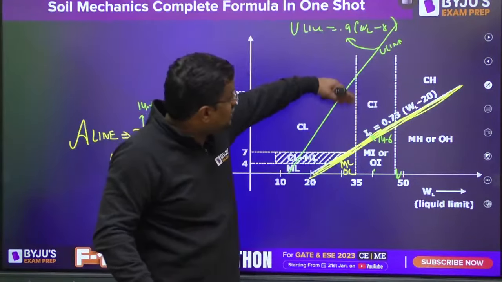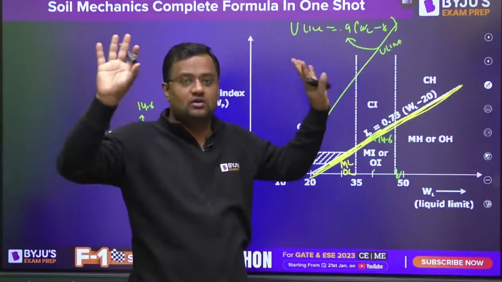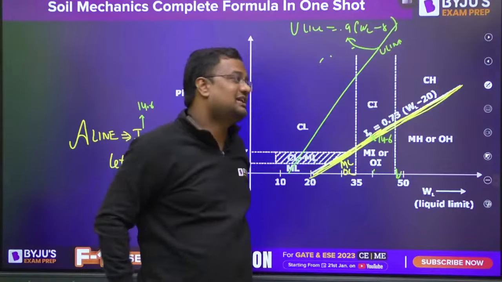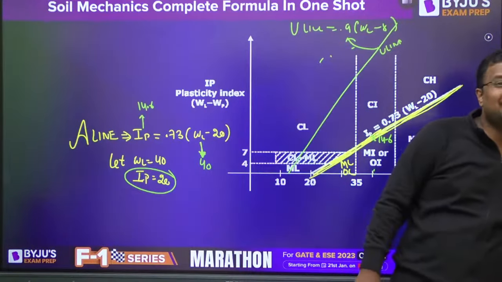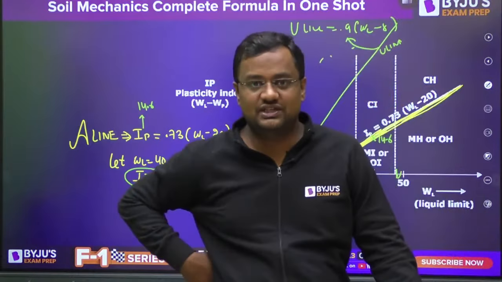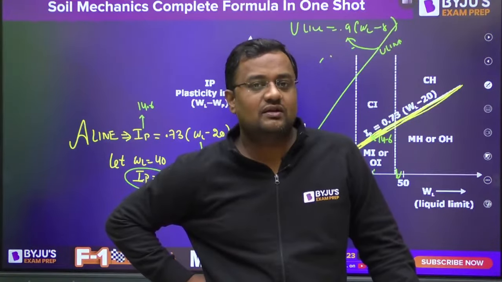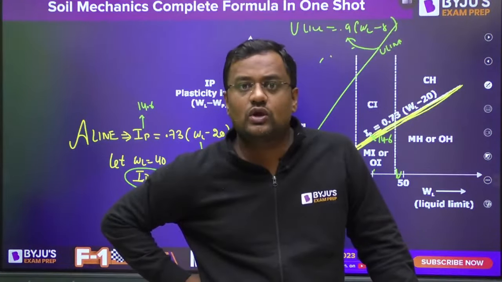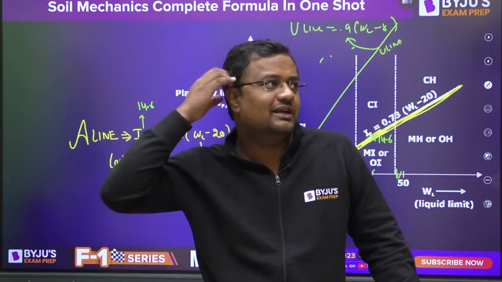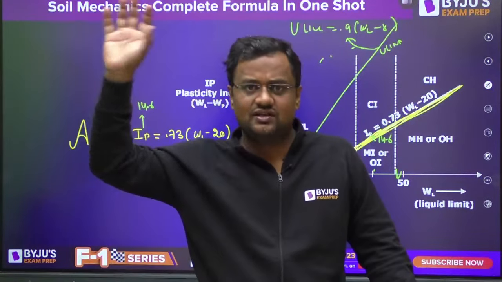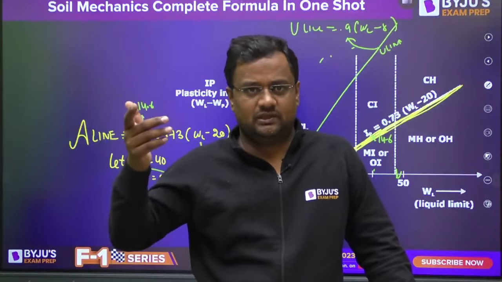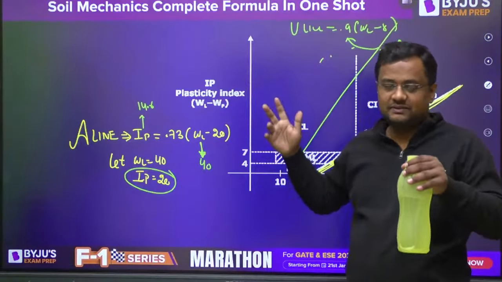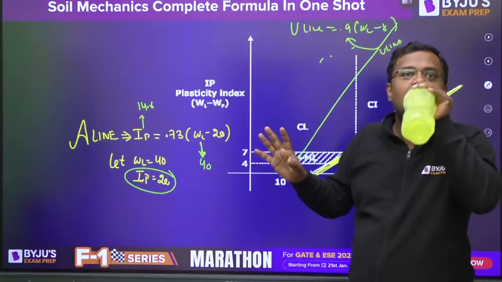If a point lies above U line, that means some of your values are wrong, because soils in India are not such that the point lies above. Let me tell you, suppose AST in examination comes 500 mm square area of steel in singly reinforced beam, 1200 mm square, 2200 mm square we can provide. It's fine. But suppose AST comes 5 crore mm square in a beam of normal dimensions, 300 mm depth, not possible. You have done some calculation mistake. Similarly, if the point lies above U line, that means you have done some mistake. But in exam, we don't have to check this.